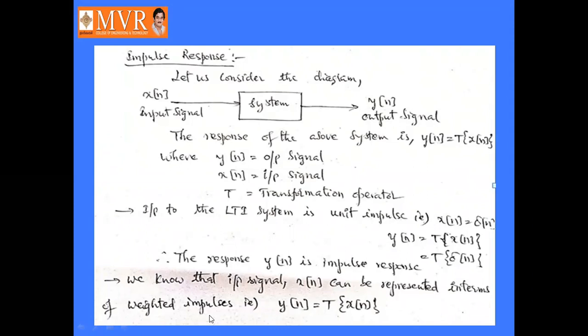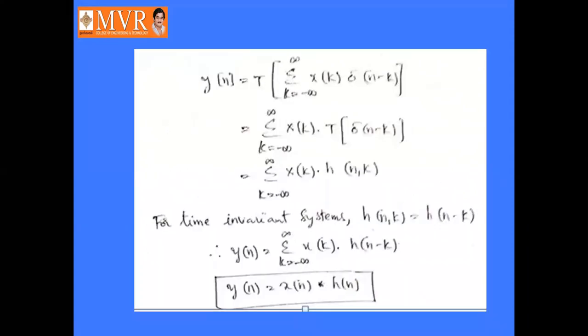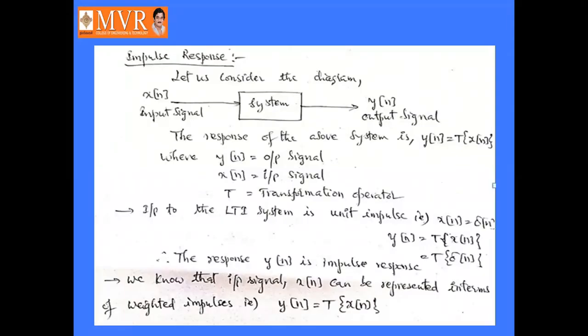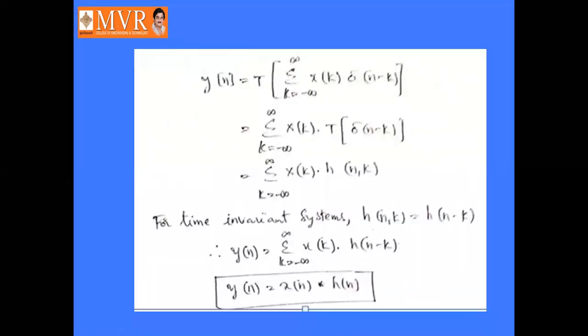That is, y of n can be represented as transformation of x of n, which is the representation in terms of weighted impulses. So x of n can be represented as sigma k equal to minus infinity to infinity x of k into delta of n minus k.